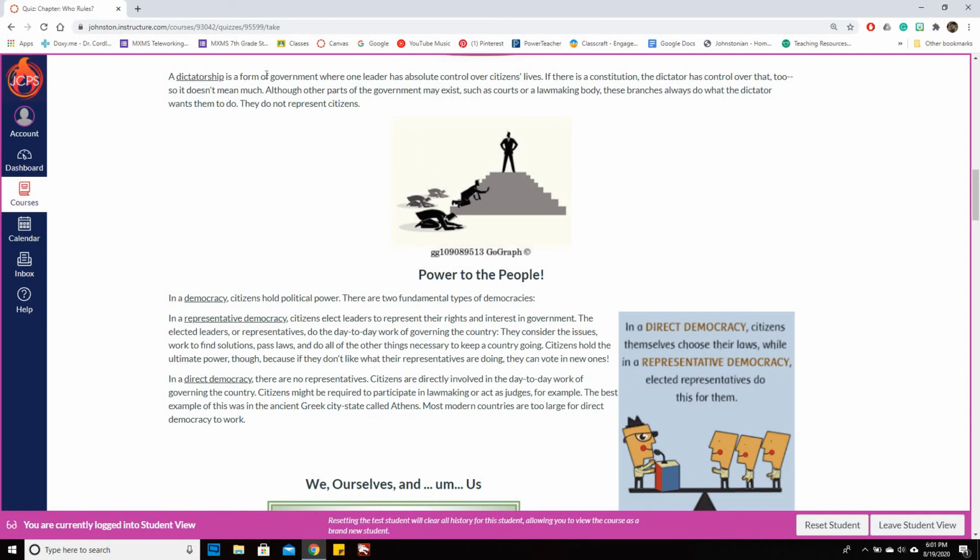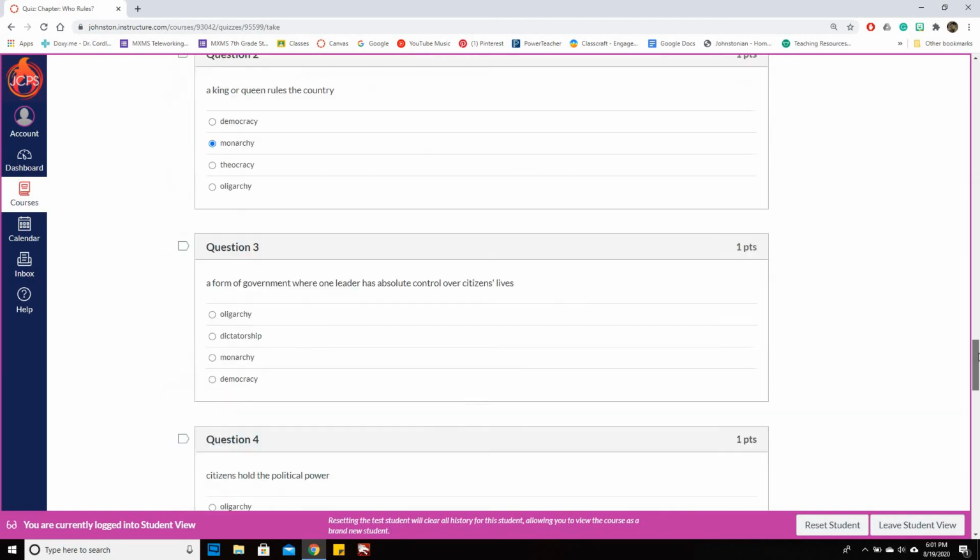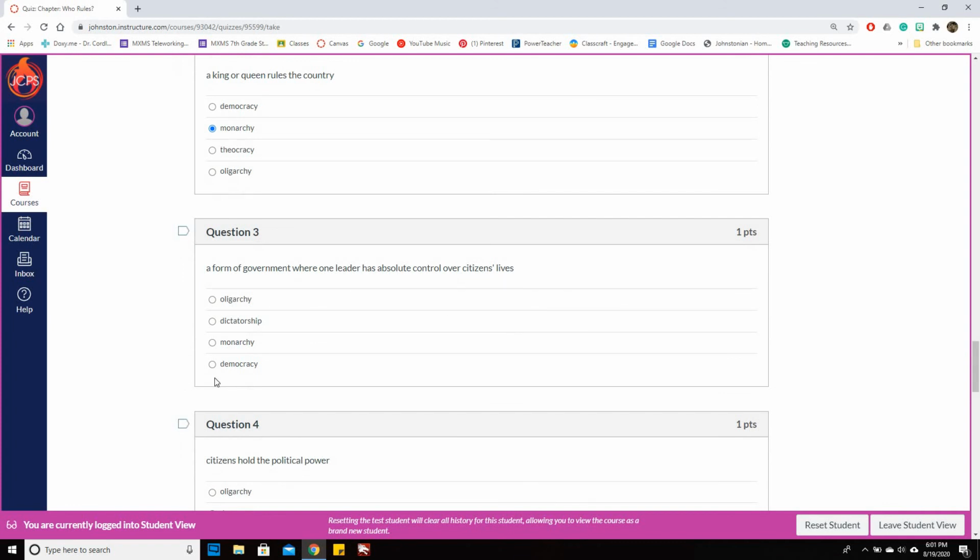A dictatorship is a form of government where one leader has absolute control over citizens' lives. If there is a constitution, the dictator has control over that too, so it doesn't mean much. Although other parts of the government may exist, such as courts or a lawmaking body, these branches always do what the dictator wants them to do. They do not represent the citizens. So, complete control with dictatorship. Make sure you don't accidentally click democracy.